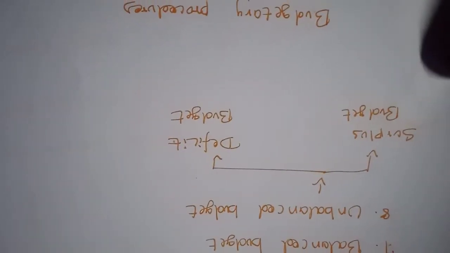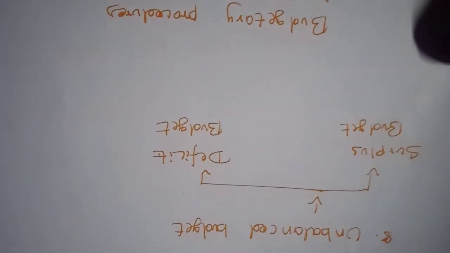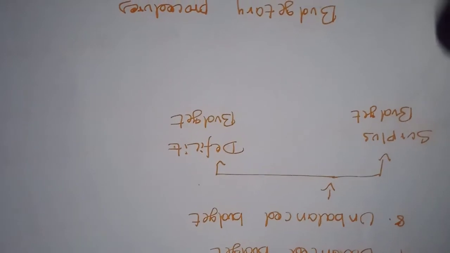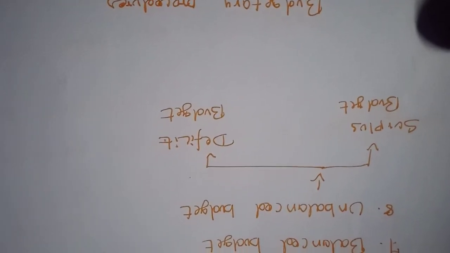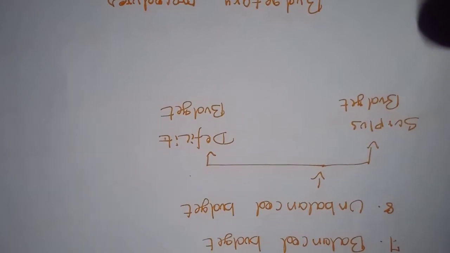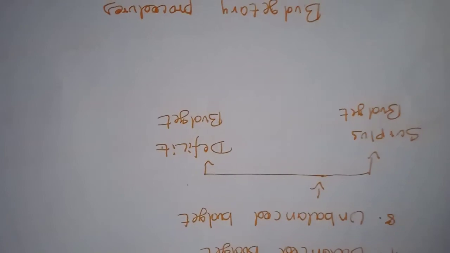Next, the unbalanced budget. The unbalanced budget also can be classified into two types. First one is surplus budget. Next one is deficit budget. The budget is a surplus when the estimated revenue of the year is greater than the anticipated expenditures.